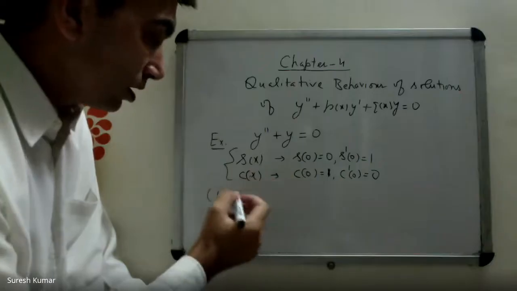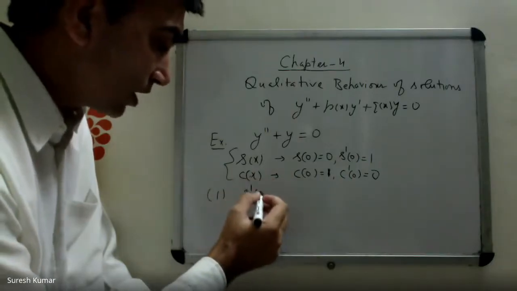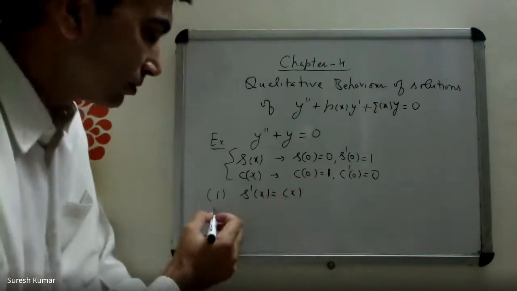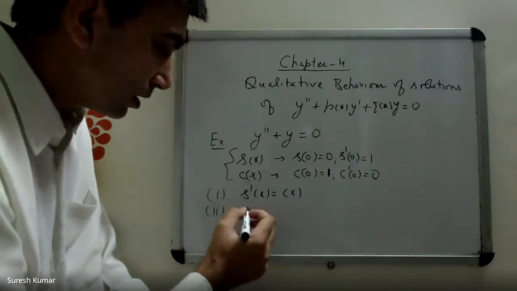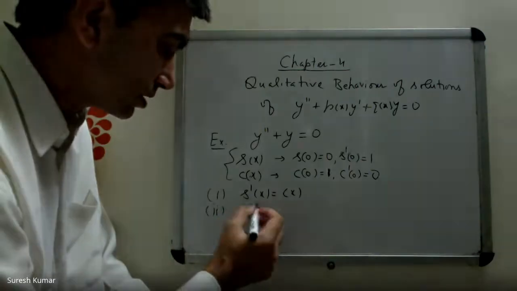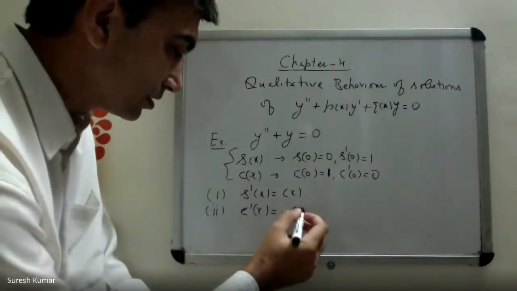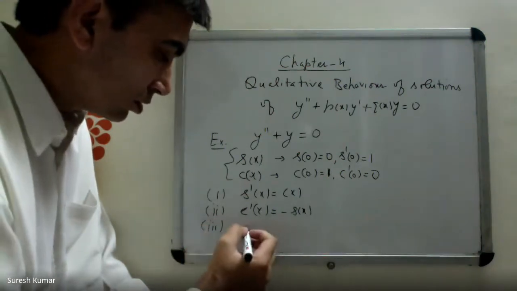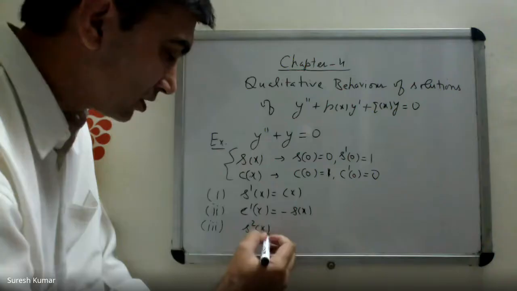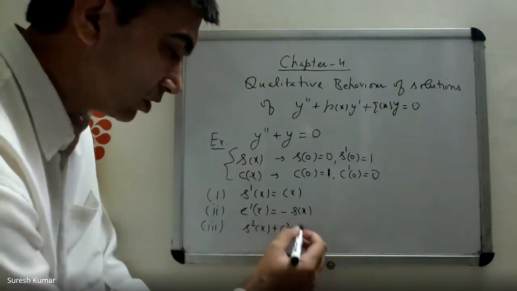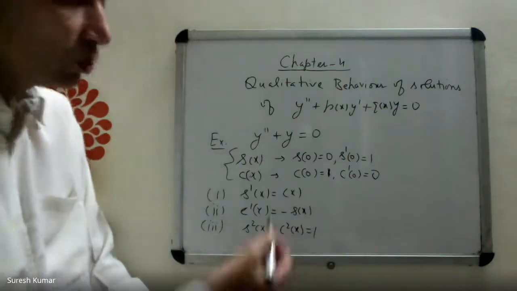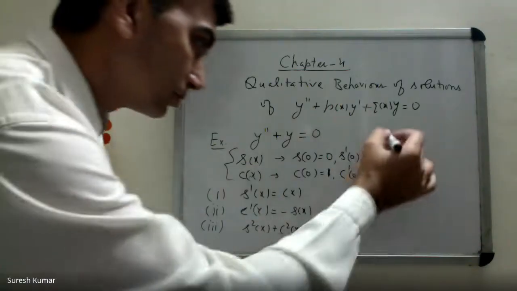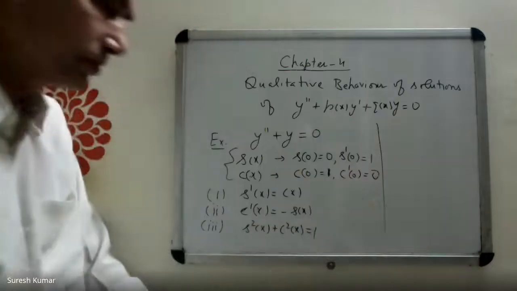Now, let's prove S prime(x) equal to C(x). Then C prime(x) equal to minus S(x). One more: S square(x) plus C square(x) equal to 1. Let's prove these three properties of these solutions one by one.